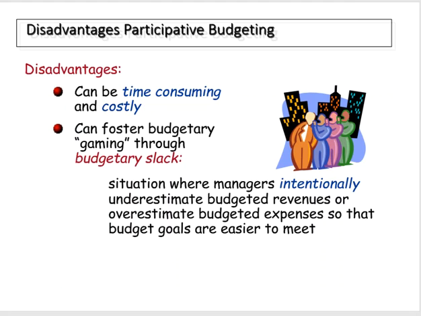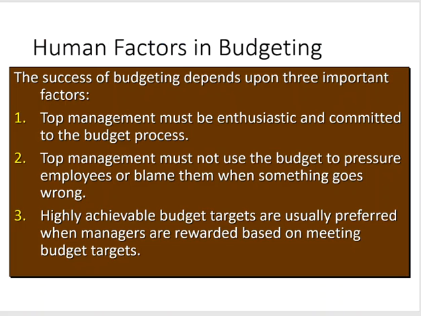Now, the disadvantages of participative budgeting is that it can be time-consuming and costly. There's also some gaming in the system called budgetary slack. So that's where managers intentionally underestimate budgeted revenues or overestimate expenses so their budgeted goals are easier. There's also some budgeting issues which we'll mention here.